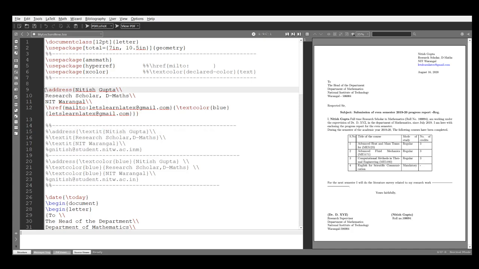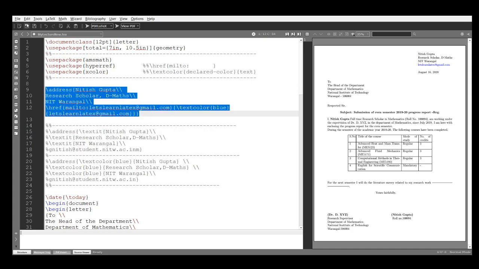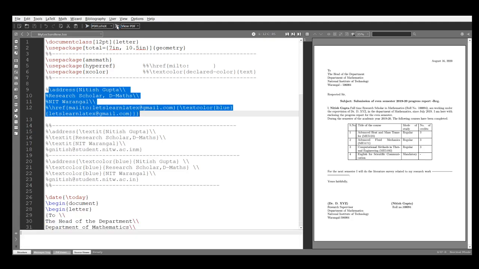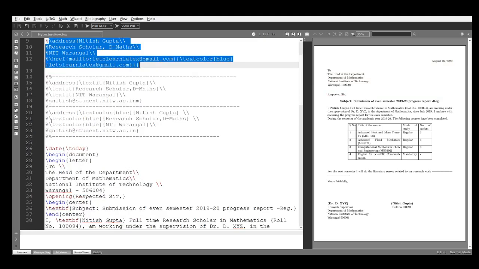Okay? So for that, first I will keep this in comment. Go to edit. See, where is the comment? Now this is the comment. So first, run. Now no address is there because we kept this in comment. Okay. See this. Okay, wait.